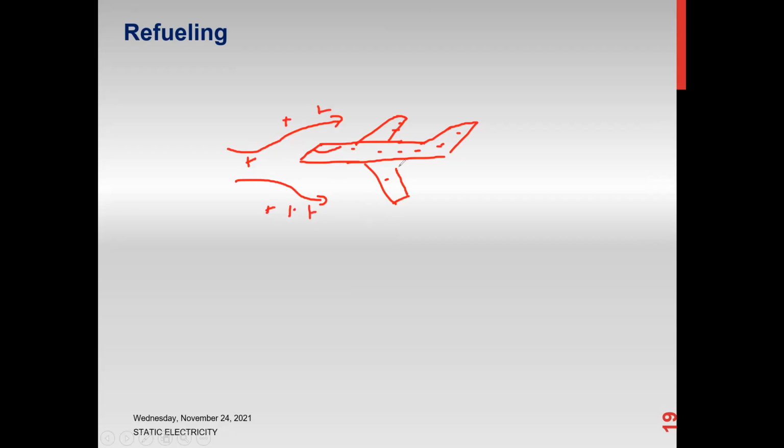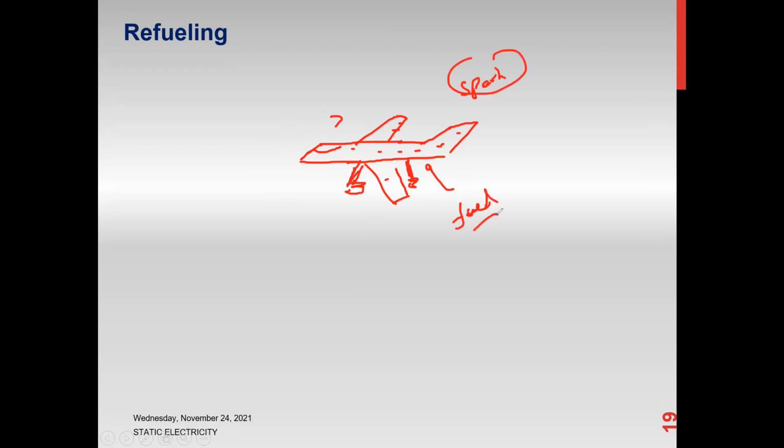But then for refueling, as this plane lands, the body of the plane is already completely charged. So if they directly start to refuel or add fuel, what will happen as a result? Because it is already a charged body, whenever the charges move, the movement of the charges might produce a spark, and that spark is sufficient to burn the fuel, and it can cause an explosion.